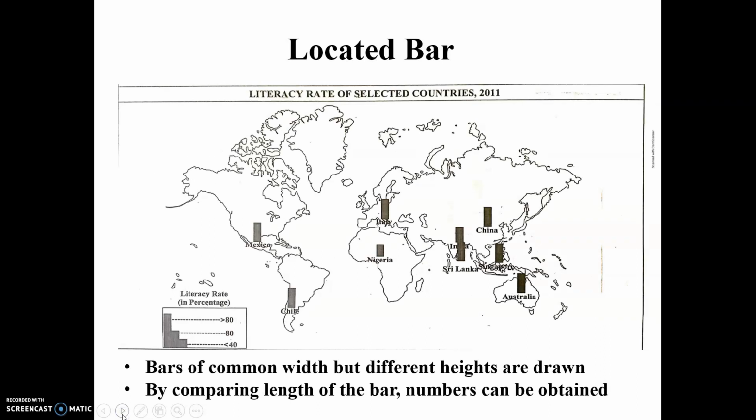Now this is your world map showing bars. So the cartographic technique is located bar, and the theme of the map is literacy rate of selected countries. In such a map, in descriptive type questions, some questions can be asked such as what is the literacy rate of Mexico, what is the literacy rate of Australia, or the combined literacy rate of Asia shown in the map. So here you have to compare these bars with the bars given in the scale, and you will get the answer in this map.